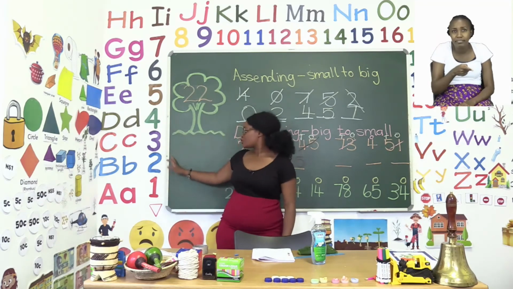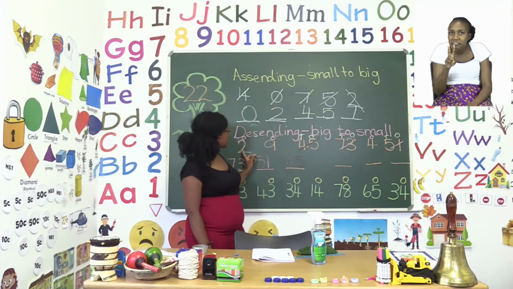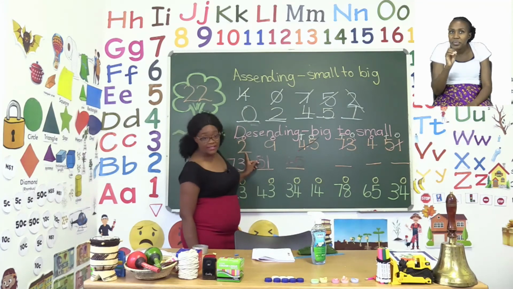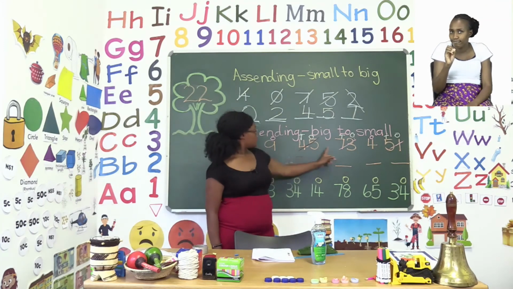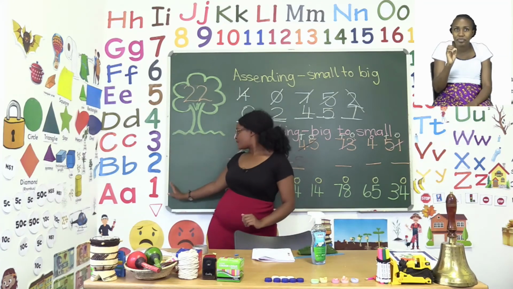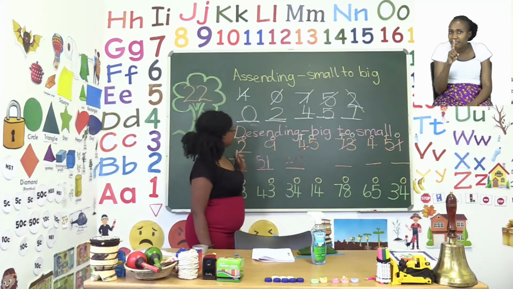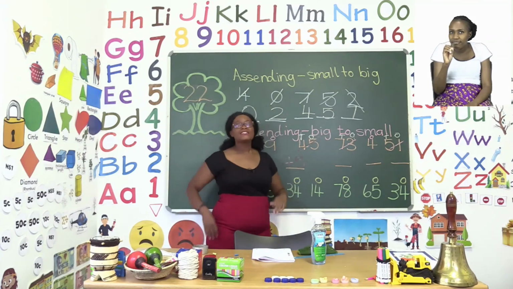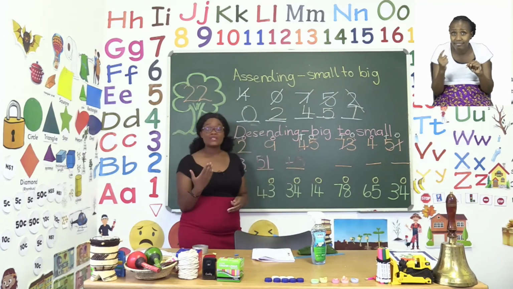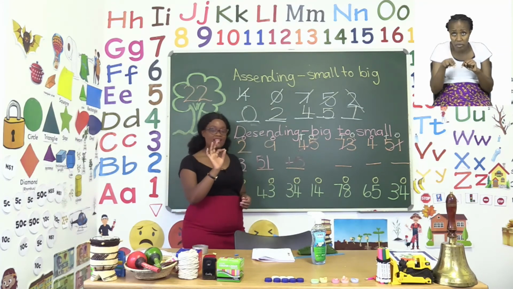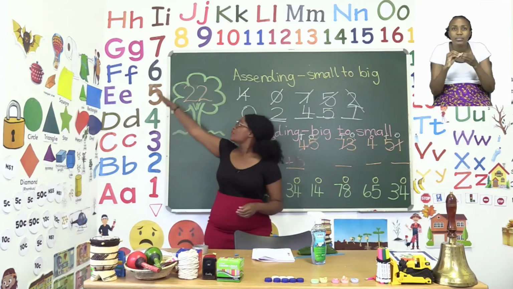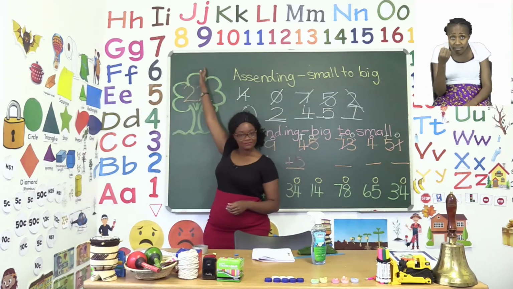Do we have a 2 for tens? This is a 2, but it's for ones, so it doesn't count. No. Do we have a 1? No. So now we're going to our units or our ones. We start at the top. Do we have a 9?